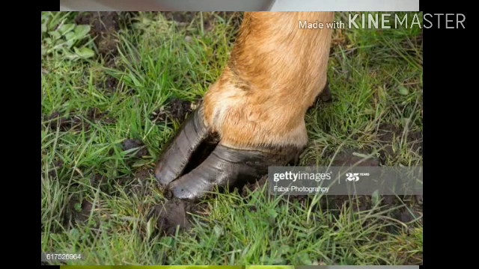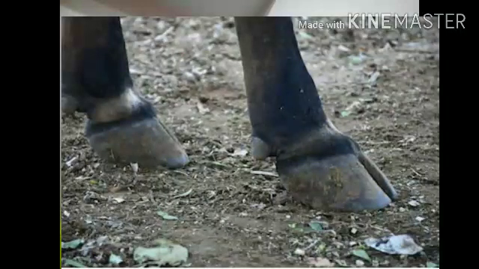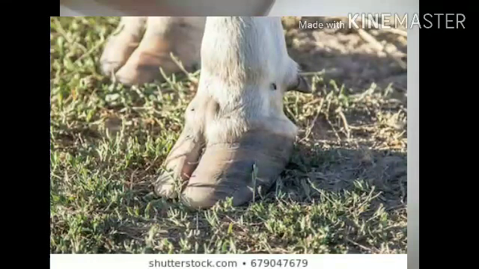So how can we identify these animals? By seeing, by visual appearance. These animals are identified by their hoofs being in two parts. Hoofs of ruminants are divided into two parts. So these animals are ruminants.